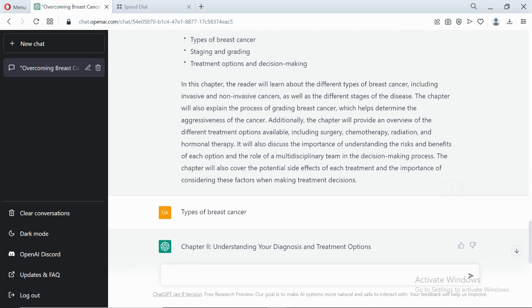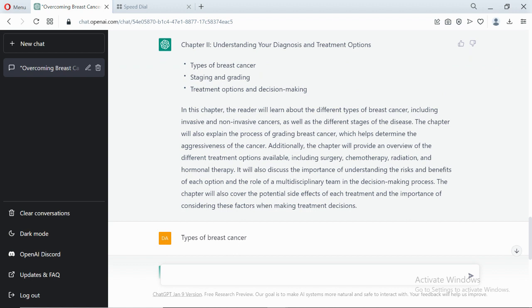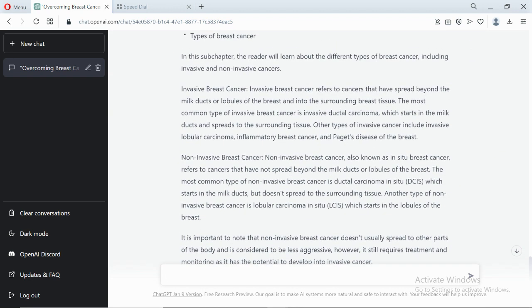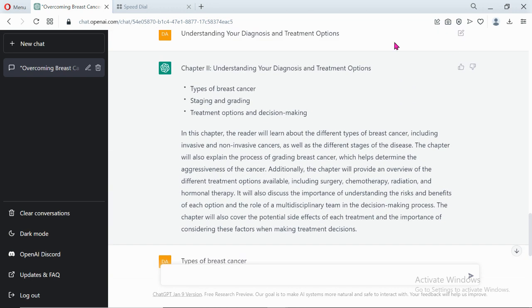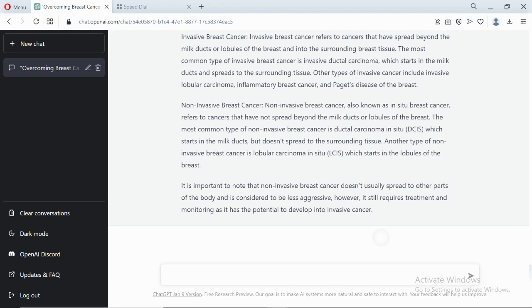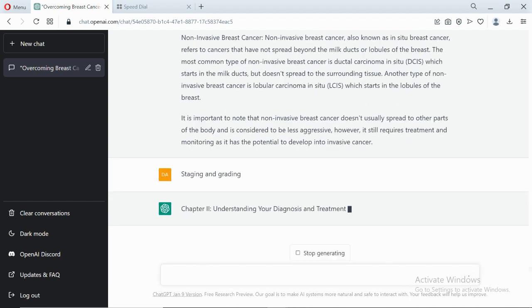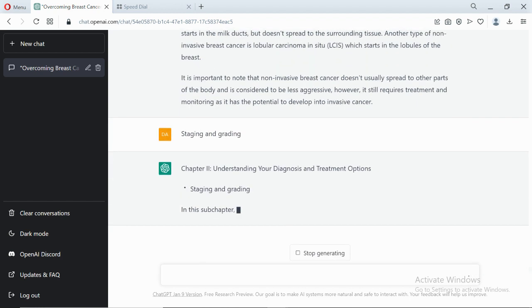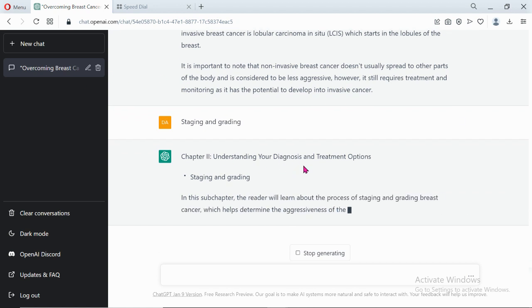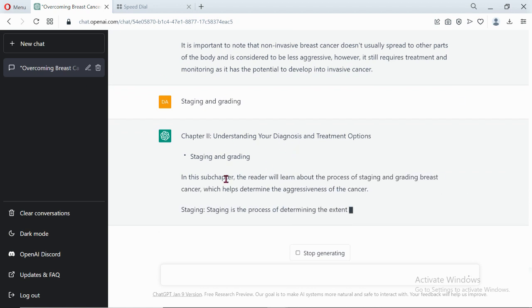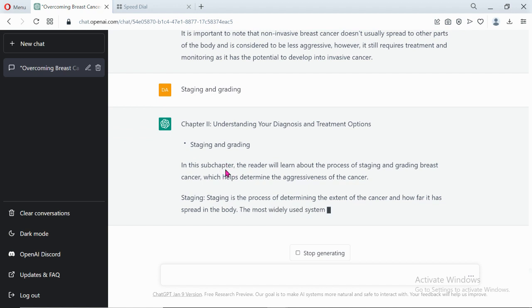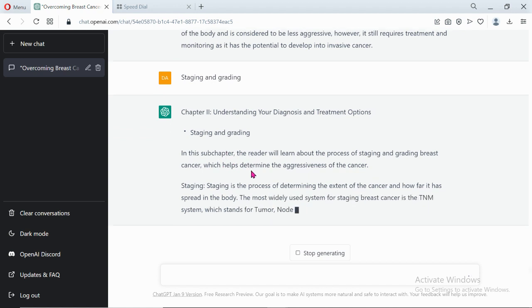So you can see this now, types of breast cancer. I think it has brought out the two types of breast cancer. Now the staging and grading. Let me copy this and paste it on here. The AI automatically detected it is under chapter 2, and this is a sub chapter automatically.